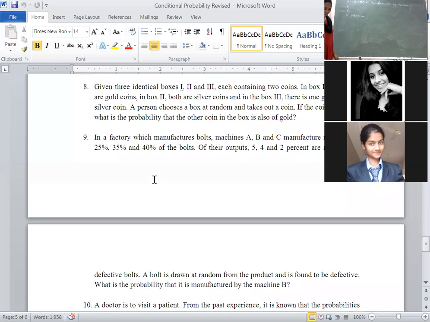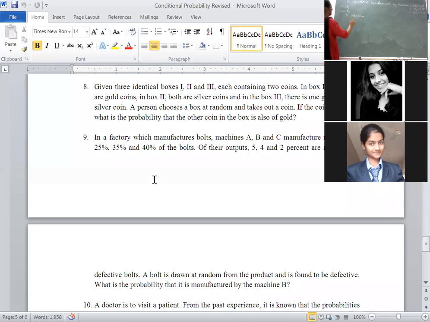Right now, what is given? We will write down. Probability of B1, how much percent? It's 25%, that is 0.25. Then probability of B2 is given, that is 35%, that is 0.35. Probability of B3 is given as 40%, that is 0.40.